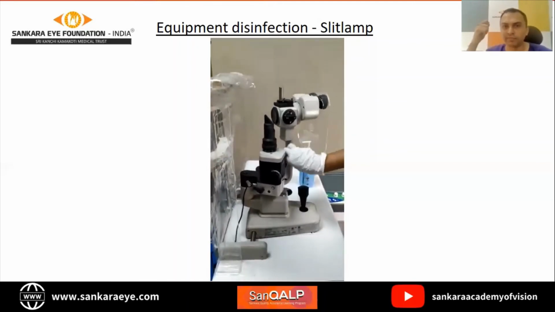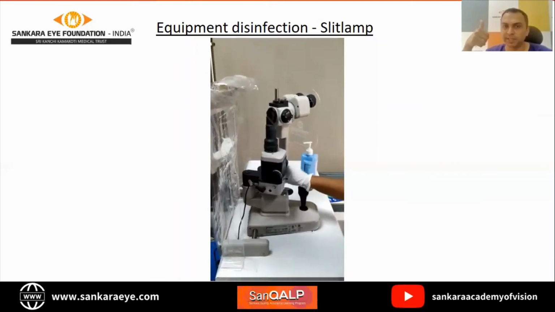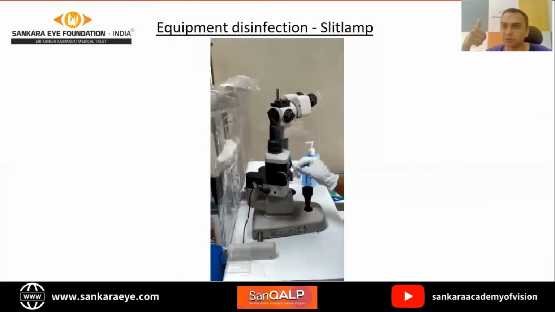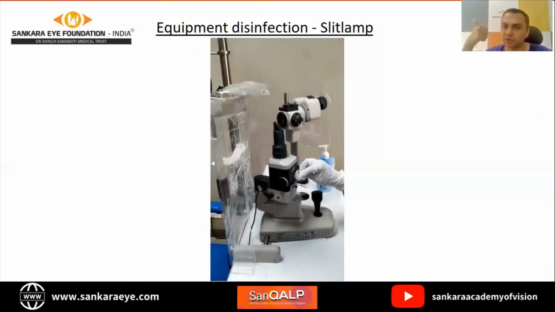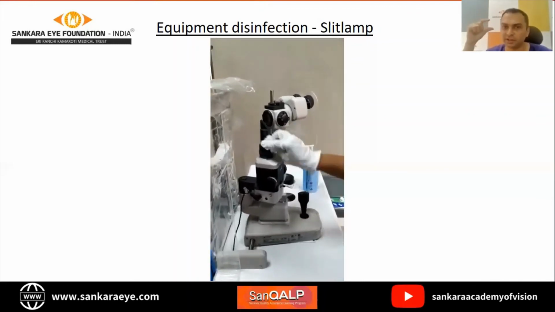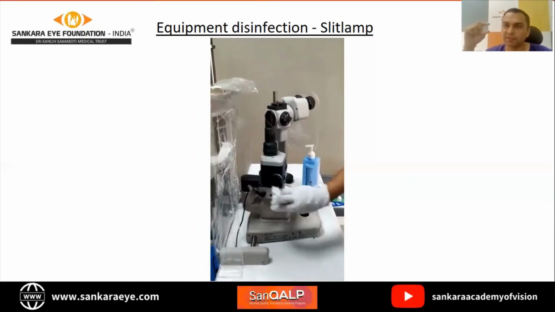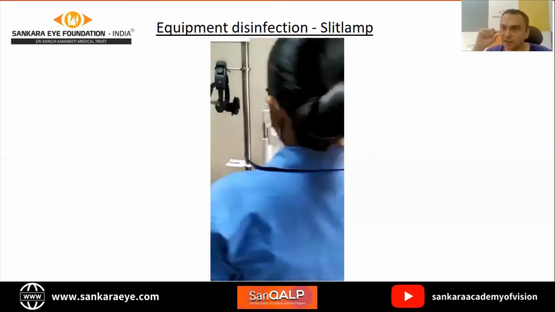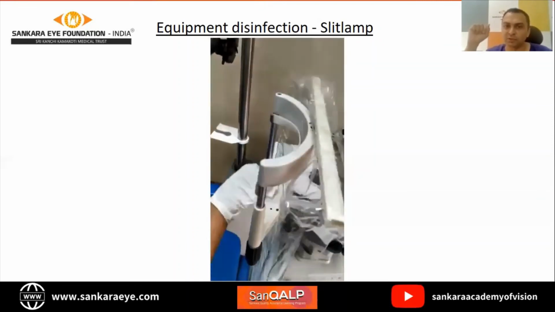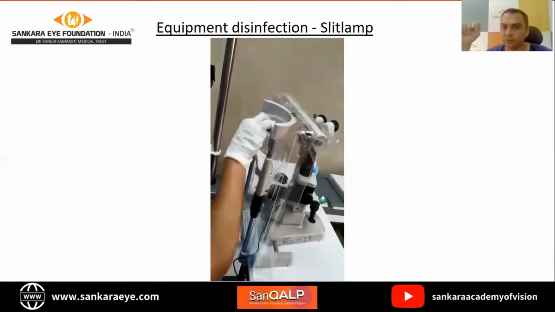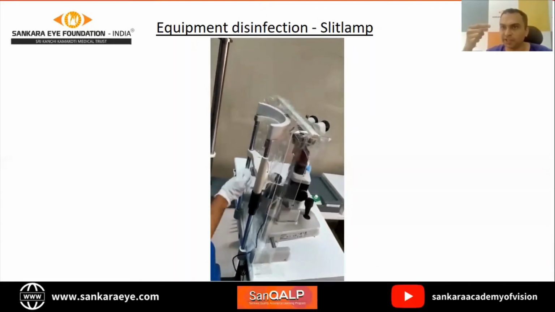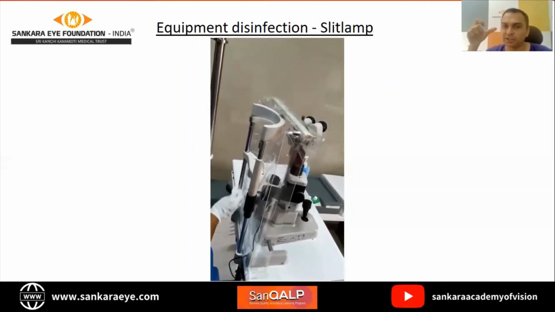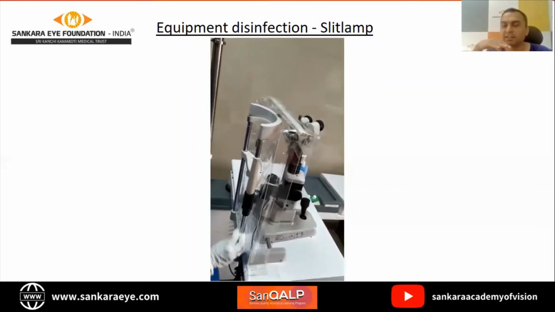So the common areas of a slit lamp microscope that are touched for every patient are, of course, the joystick, the magnification, the slit beam, the aperture, and the filter. Those things mandatorily have to be cleaned. Suppose you also change the angle, then ensure that that is also clean. Of course, on the patient side, the forehead and the entire chin rest assembly has to be cleaned.